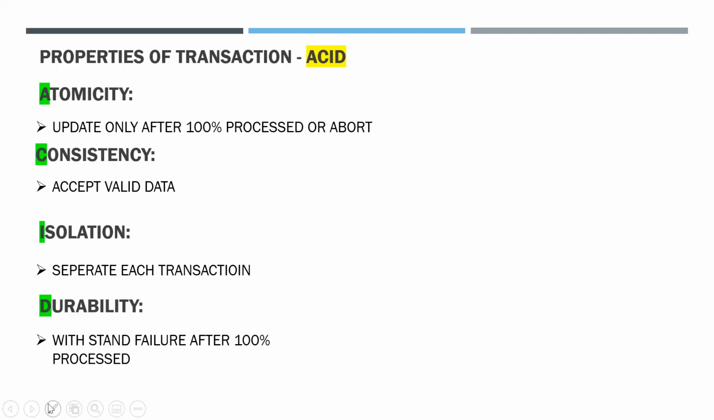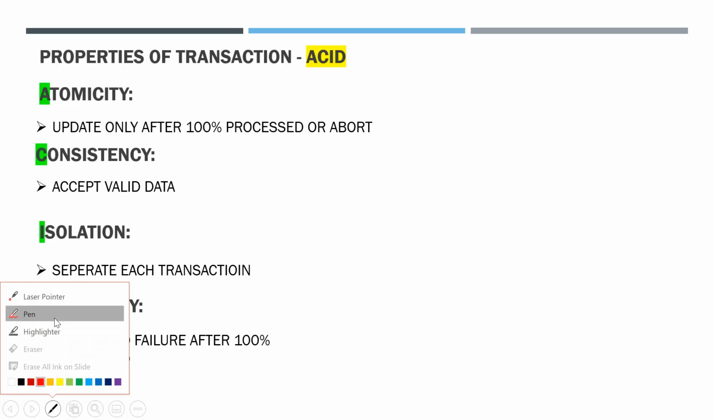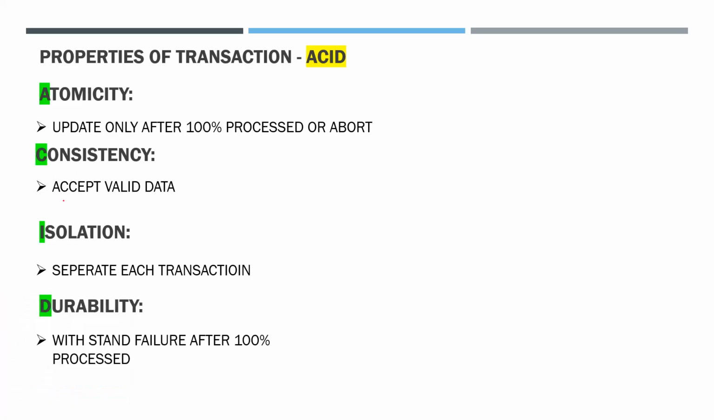Consistency. The second property is consistency. Consistency means accepting only valid data. The transaction processing system should accept only valid data.